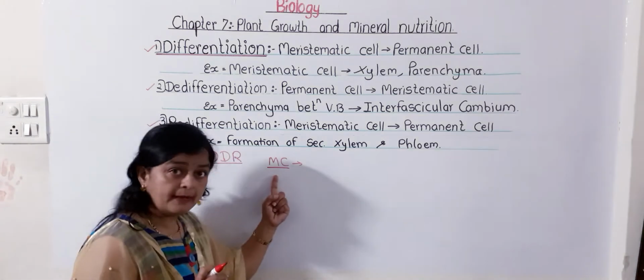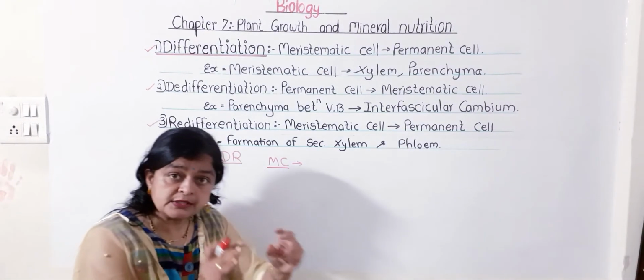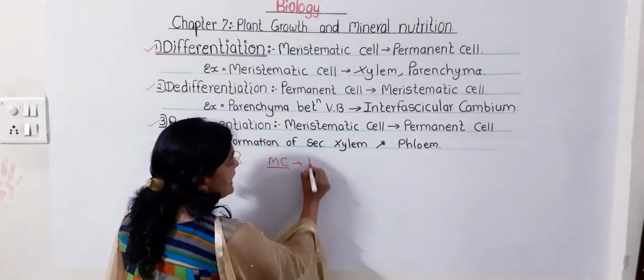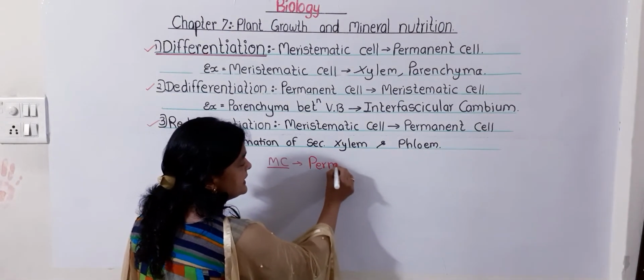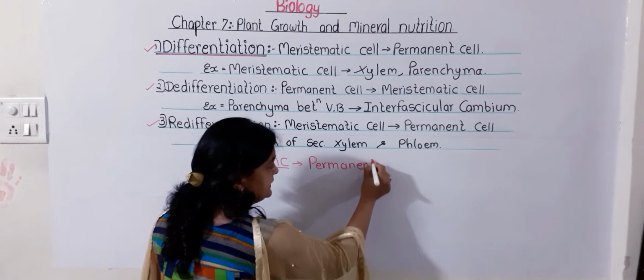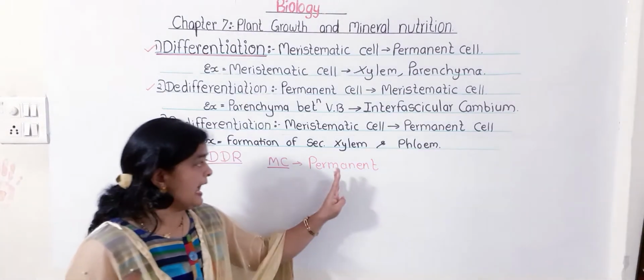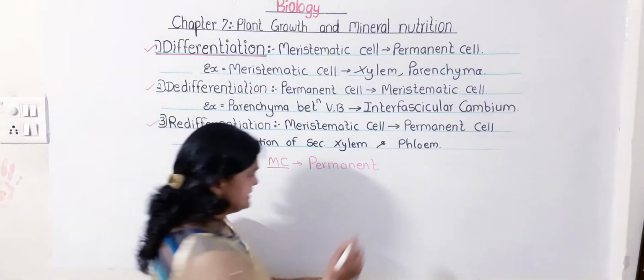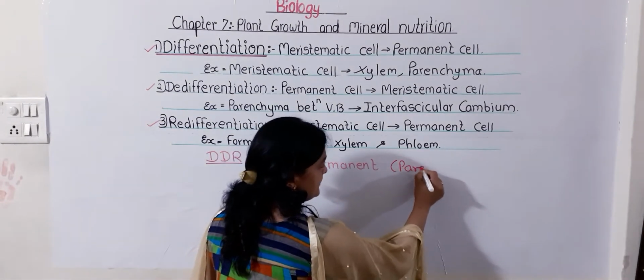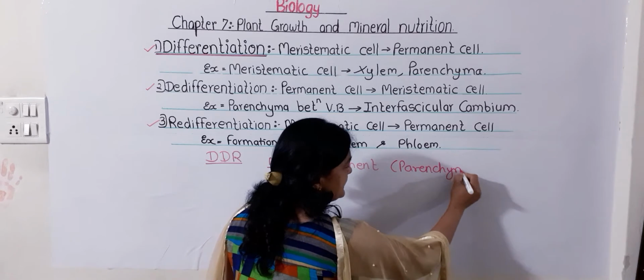Suppose this meristematic cell lost the power of division and it becomes a permanent cell. You can say it becomes parenchyma. What will this parenchyma do?